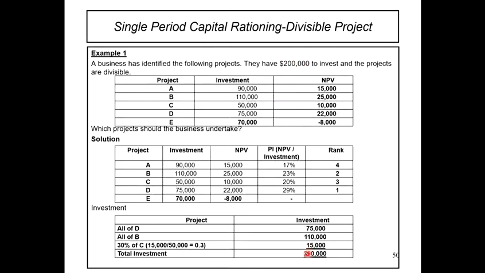Di sinilah gunanya divisible projects. Di mana you hanya boleh invest 30% ke dalam project C sahaja. So, inilah. Kita akan invest dalam semua dalam projek D, B dan 30% dalam projek C. Inilah contoh single period capital rationing.